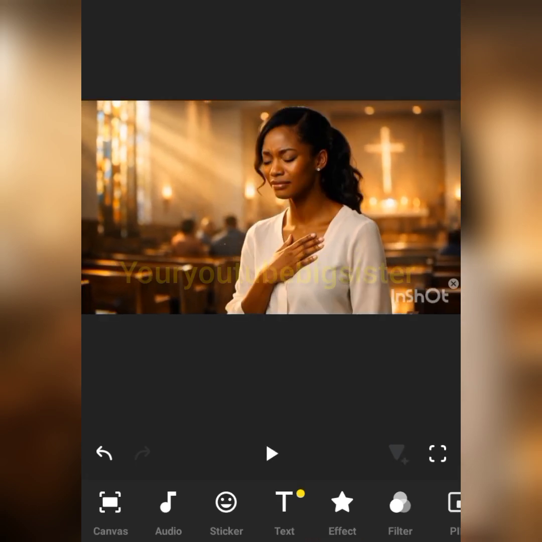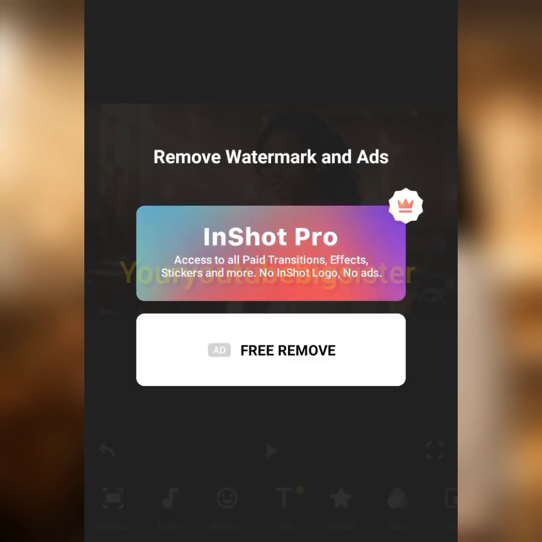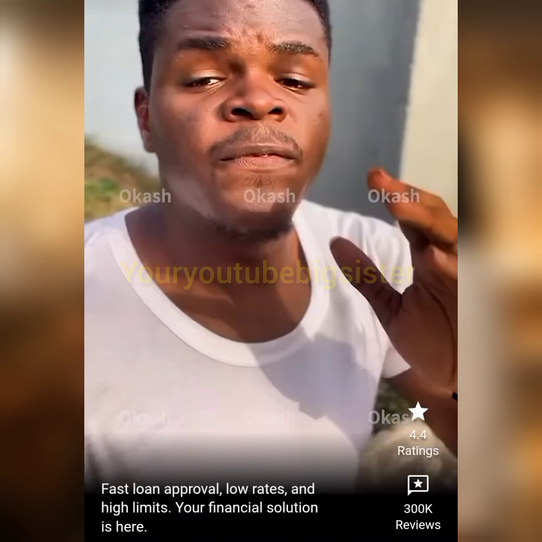So guys, can you see that this is so beautiful? And remember, all we've used from the beginning of this tutorial to the end is what? Free AI tools. So to download it, you have to click on this particular place, but before that we have to remove the InShot watermark. What we have to do is click on this InShot here, tap on it, you tap on free remove, right? And it will automatically remove. It will just play an ad and remove. It is not like CapCut that doesn't remove theirs, right?